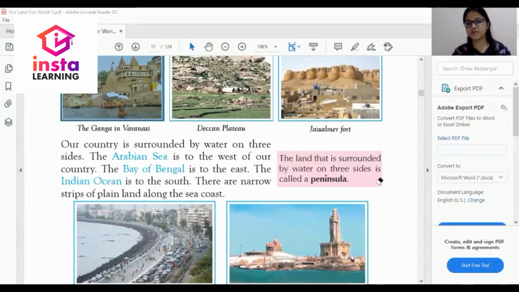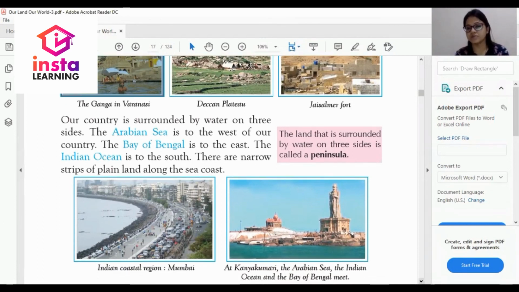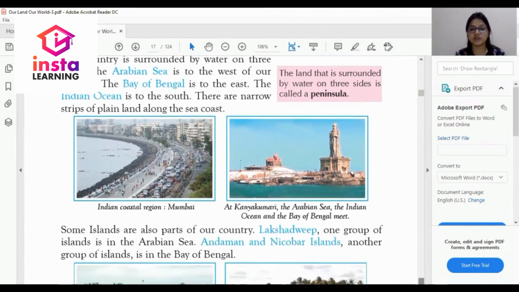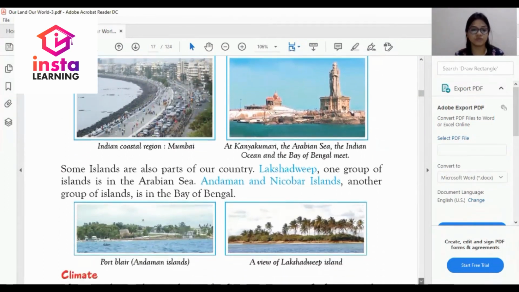So this is some important definition which you should know, that is peninsula. So dear student, what is peninsula? The land that is surrounded by water on three sides is called peninsula. ऐसी जगह, ऐसी जमीन जिसकी तीन साइड में वाटर फ्लो करता है, that is called peninsula. So this is very important question and this is very important knowledge that you should know.